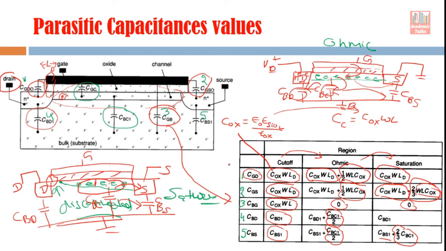But in saturation, since the channel is not connected to the drain, these components will be added to the source side capacitances only, and 2/3 part of these capacitances will be added to the source terminal capacitances. I hope you now understand how to calculate the parasitic capacitances in a MOSFET device, and how to use these parasitic capacitive components to find the equivalent circuit of the MOSFET device. If you have any question or doubt, you can ask.